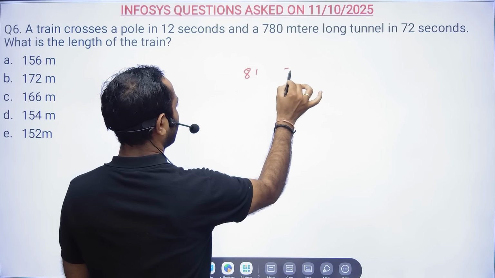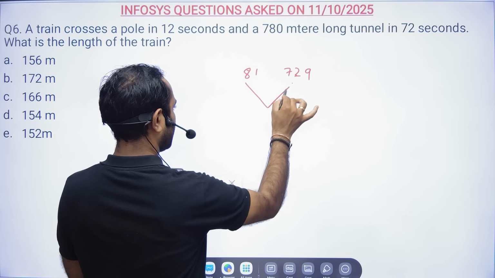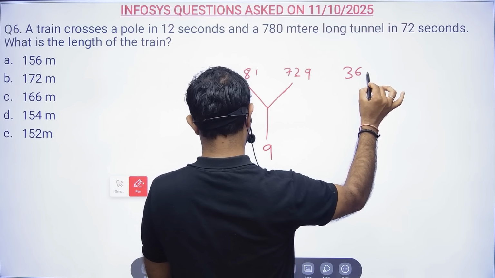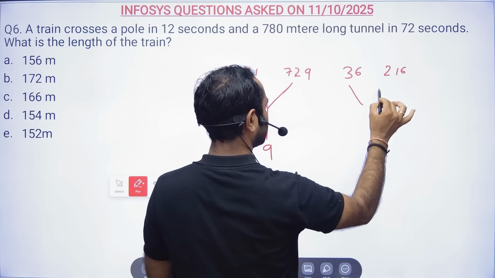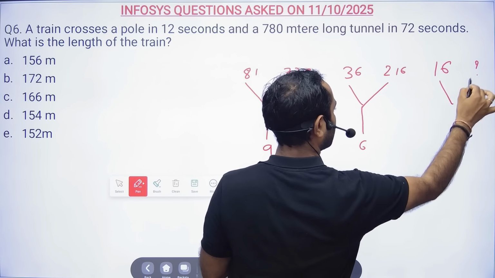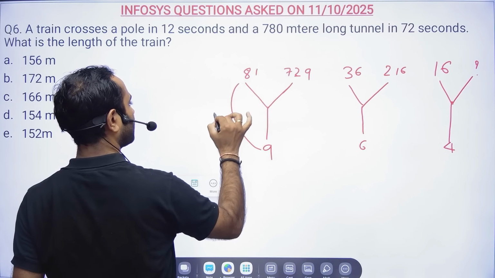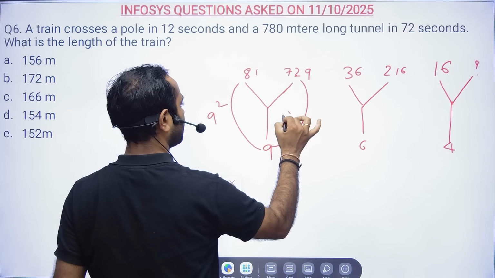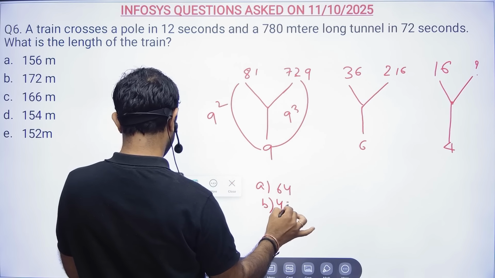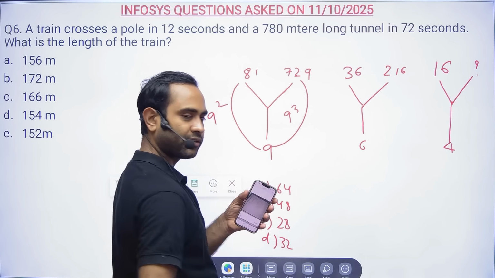81, 729, and then 9. There was one 36, 216, 6, then 16. Puzzles were very easy today. 4. So 9 square, and this is 9 cube. Options were 64, 48, 28, D 32. Directly screenshots only.